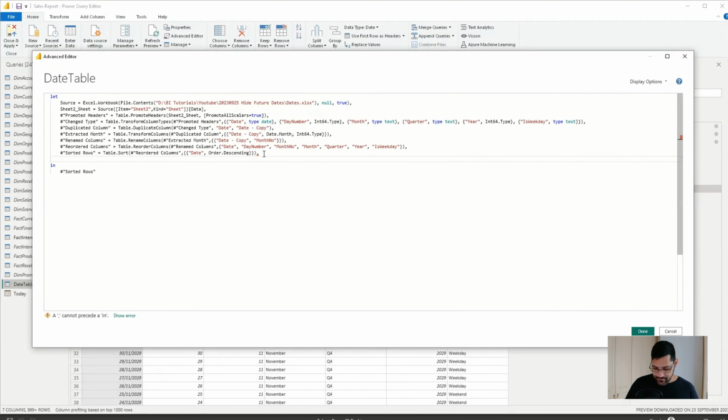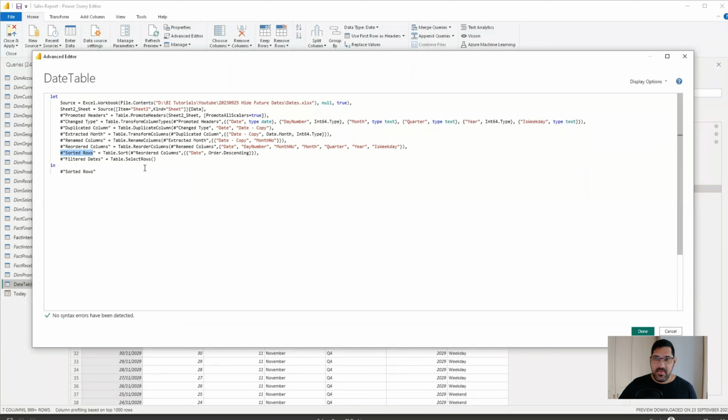So we'll do comma, and let's call it FilteredDates. Equals, and now what I want to do here is select the rows that I want to filter on. So let's use Table.SelectRows. What we want to do is reference the date table as it was in the previous step, which will be our sorted rows step over here.